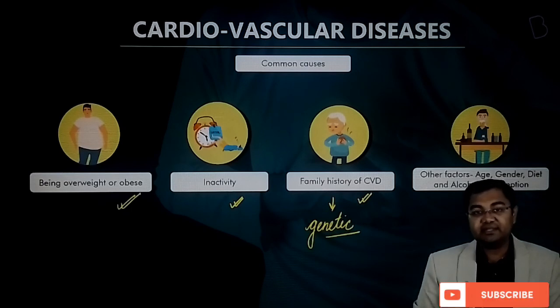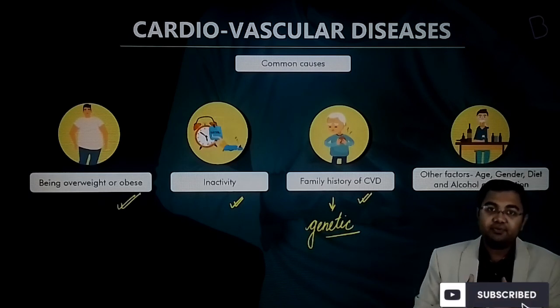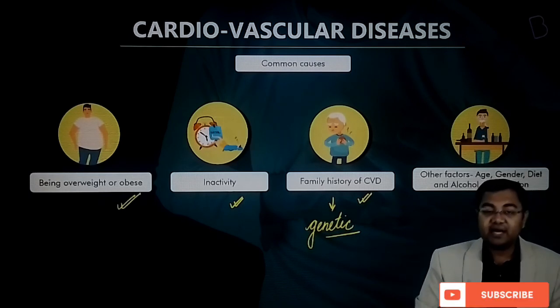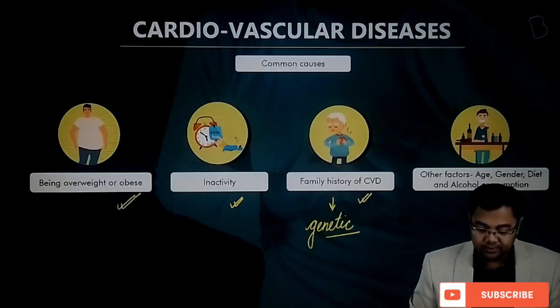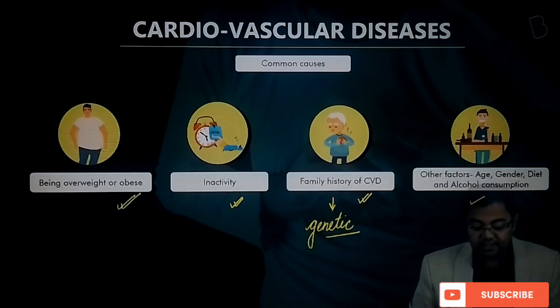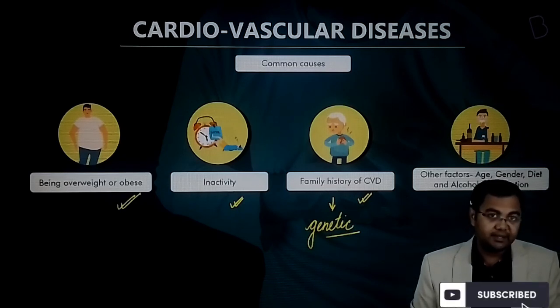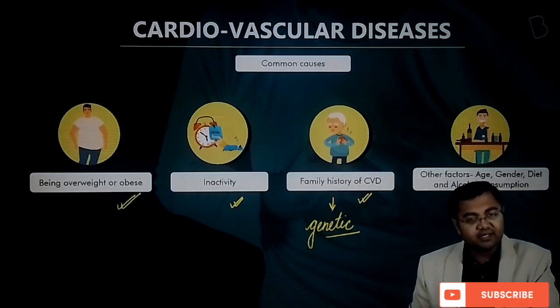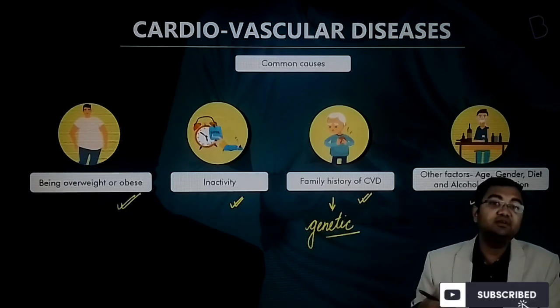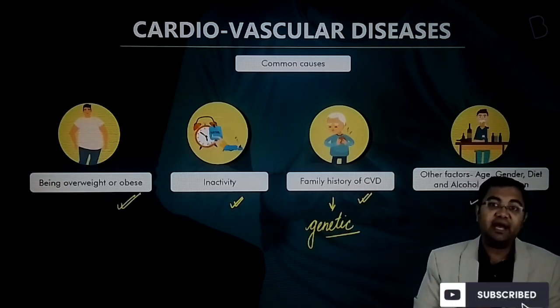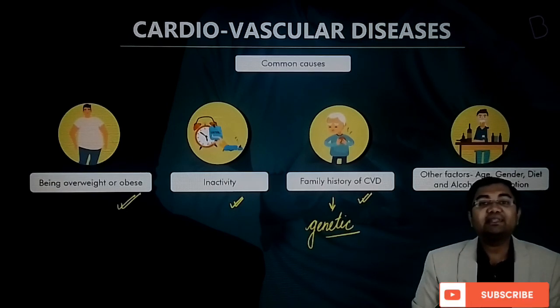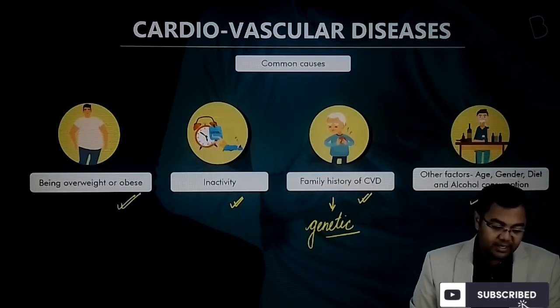That's why many times it is seen that, for example, in case of diabetes, if there is a family history of diabetes, there are chances that even the child can develop diabetes in the later half of their life. Then other factors like age, gender, diet and alcohol consumption also matter. There are certain diseases which are called degenerative diseases. Degenerative diseases happen through age, correct? After a point in time, the organs will not be as functional as they used to be, and that can also lead to many of the non-communicable diseases.